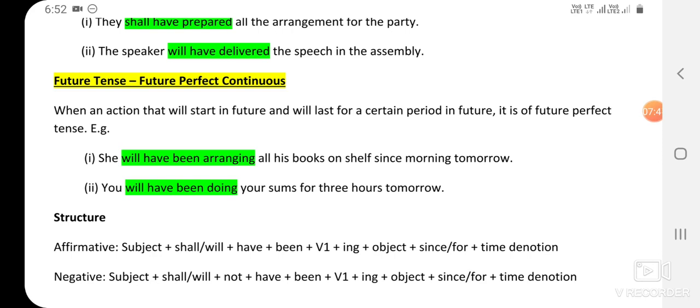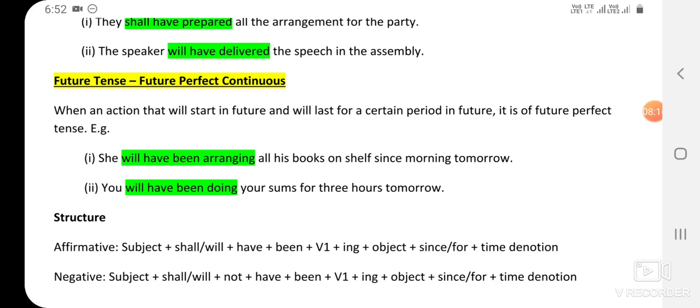We are talking about tomorrow, and for a certain period in the future means the action starts in the future and will be going on for a certain period of time. She will start arranging books in the morning and she will do it for the whole morning.